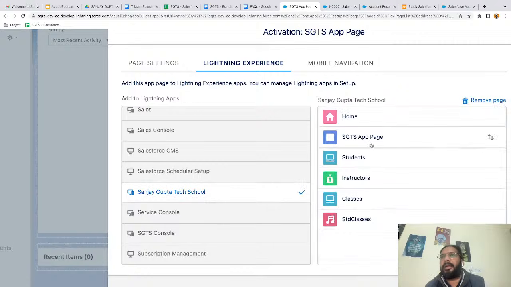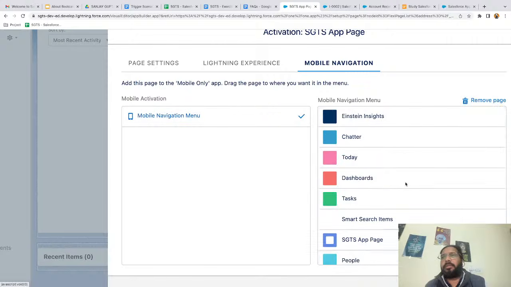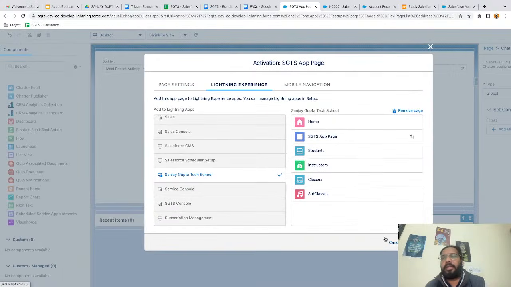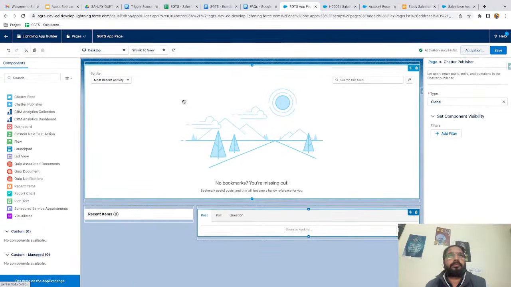So here it will be added after the home page, right? Then mobile navigation. If you choose this, on mobile it will be available here. If you want to move it above, you can, right? So this way I added it at second number in our application. Now I'm just clicking on save. So this way I'm assigning my app page to the application. Now moving back.